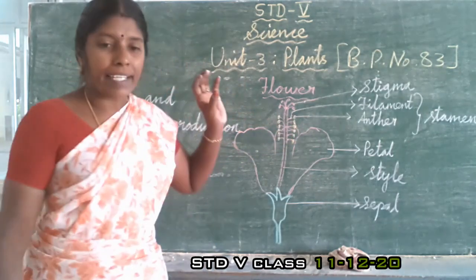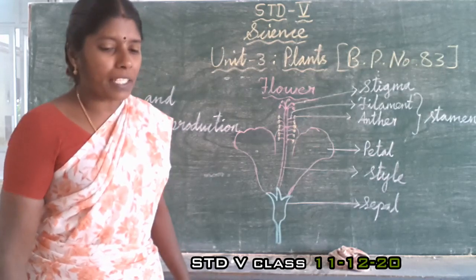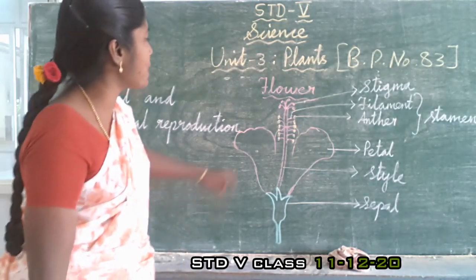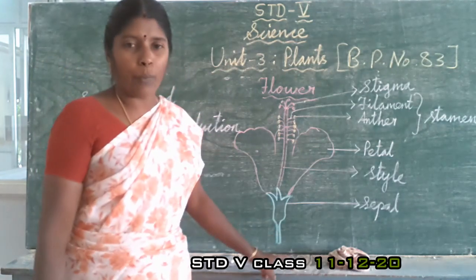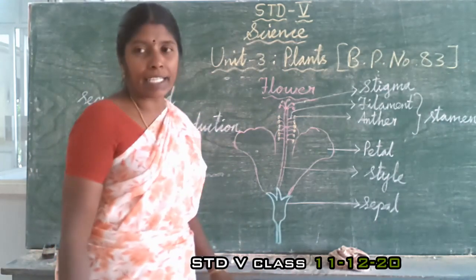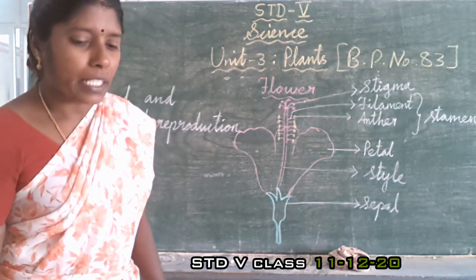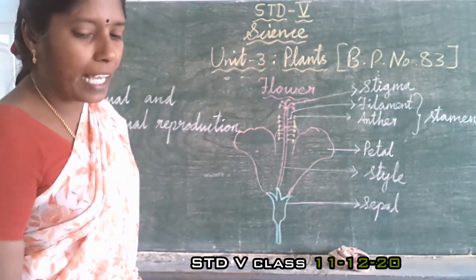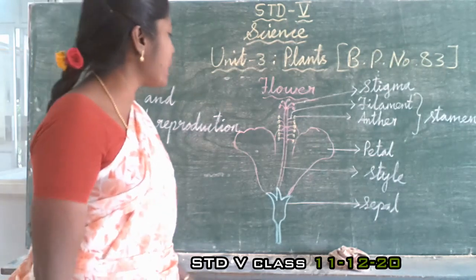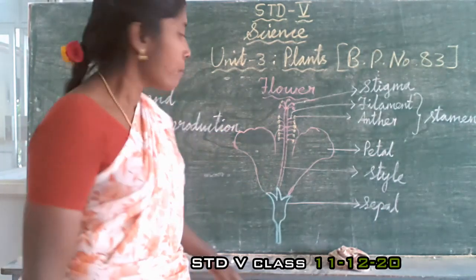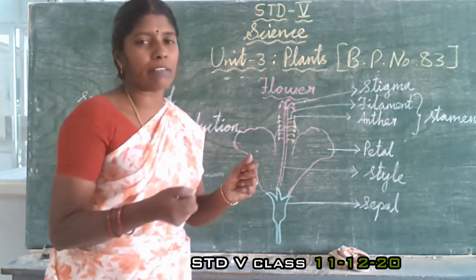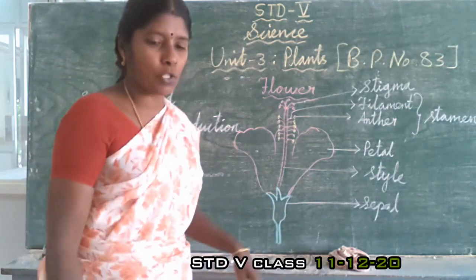And the next one is gynoecium. Gynoecium is the female reproductive part. It is composed of the stigma, style, and ovary. It has three parts: ovary, style, and stigma. Here the ovary will be there. We can display that one and see the parts. I will show it to you.